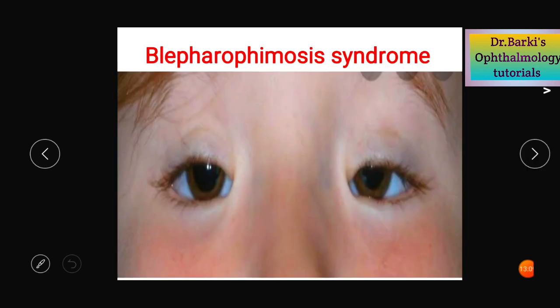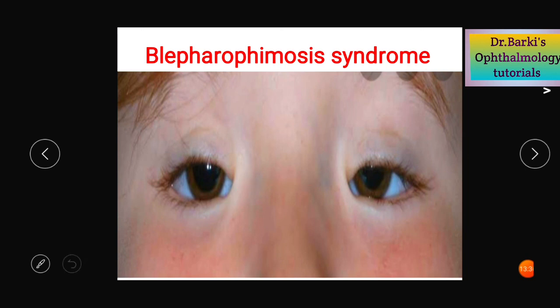Coming to blepharophimosis syndrome, here the palpebral fissure appears to be very small. As you can see, both the vertical as well as the horizontal interpalpebral aperture is small. And there will be moderate to severe degree of ptosis. There can be telecanthus and there can be epicanthus inversus.